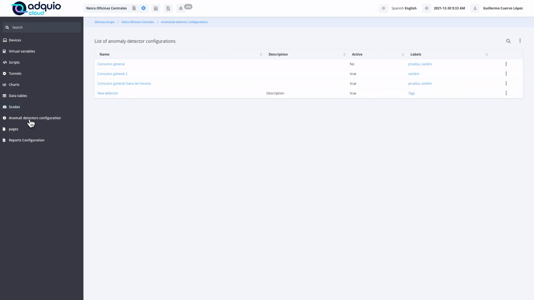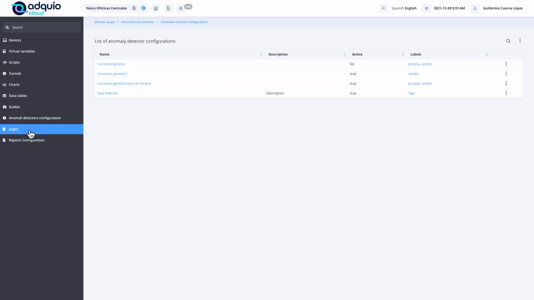The anomaly detector configuration option is part of the artificial intelligence that our full version has, which would not be Adquio Cloud, but Ecos, and that allows us to automatically recognize anomalies in the data that are arriving from the installation, and can even launch automatic alarms when any of these anomalies occur.